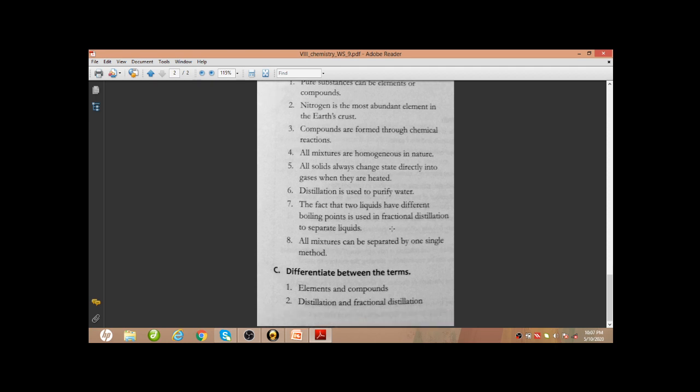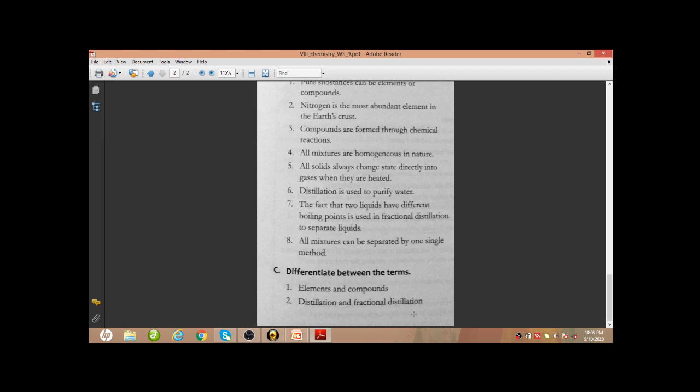Now we have to differentiate between the terms elements and compounds. This you can write on your own. You have done it earlier, and from the study material also you can get that. Distillation and fractional distillation, this also I hope you can do on your own. Distillation is the method which we will use to separate solid-liquid mixture, whereas fractional distillation we will be choosing to separate two miscible liquids. So this is the difference between distillation and fractional distillation.